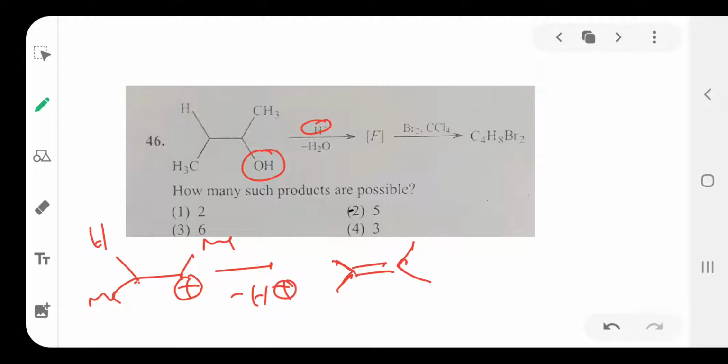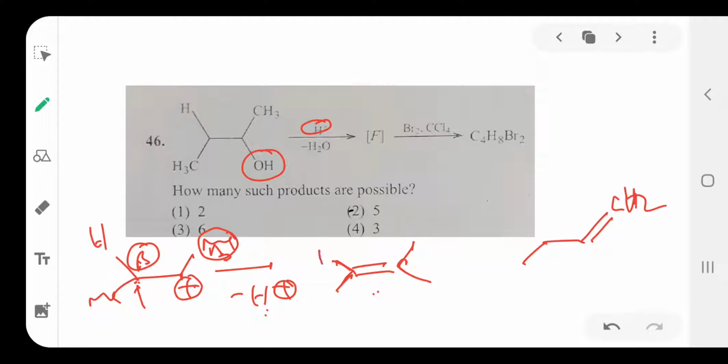So for this double bond, the H plus is taken either from this beta carbon or from this other beta carbon. If the H plus is removed from this one beta carbon, this is a product. In case the hydrogen is removed from this other beta carbon, this is the major product.